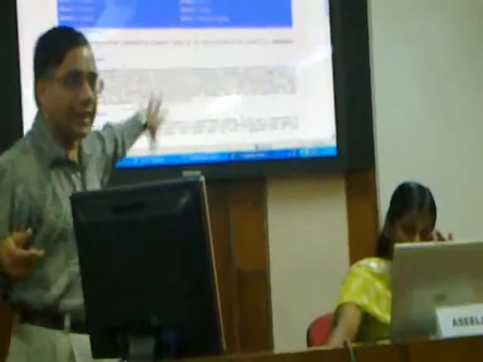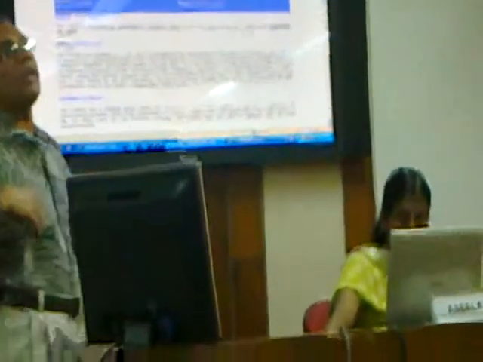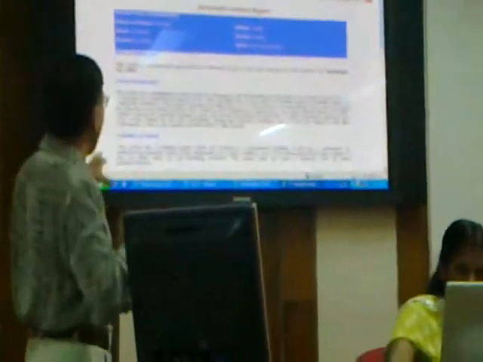So whatever we displayed earlier in the form of the report card is translated and converted into a 2-page descriptive report, which is also available for all the schools. Similarly, the facilities of a school, teachers, funds, enrollment, incentives, and at the end of the day, you will see the major strengths and weaknesses of each and every school. We have designed the software in such a manner that if professionally trained qualified teachers are available, this is the strength of a particular school. So all these strengths and weaknesses vary from school to school.